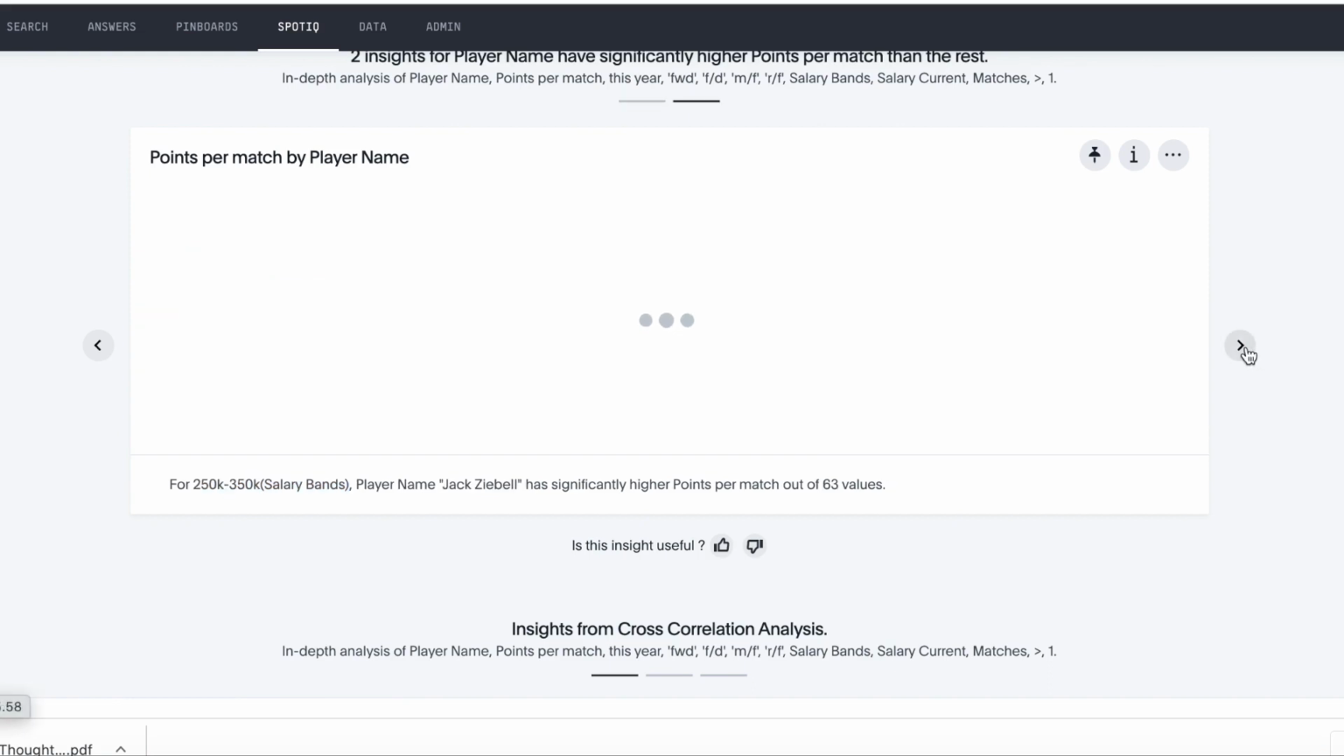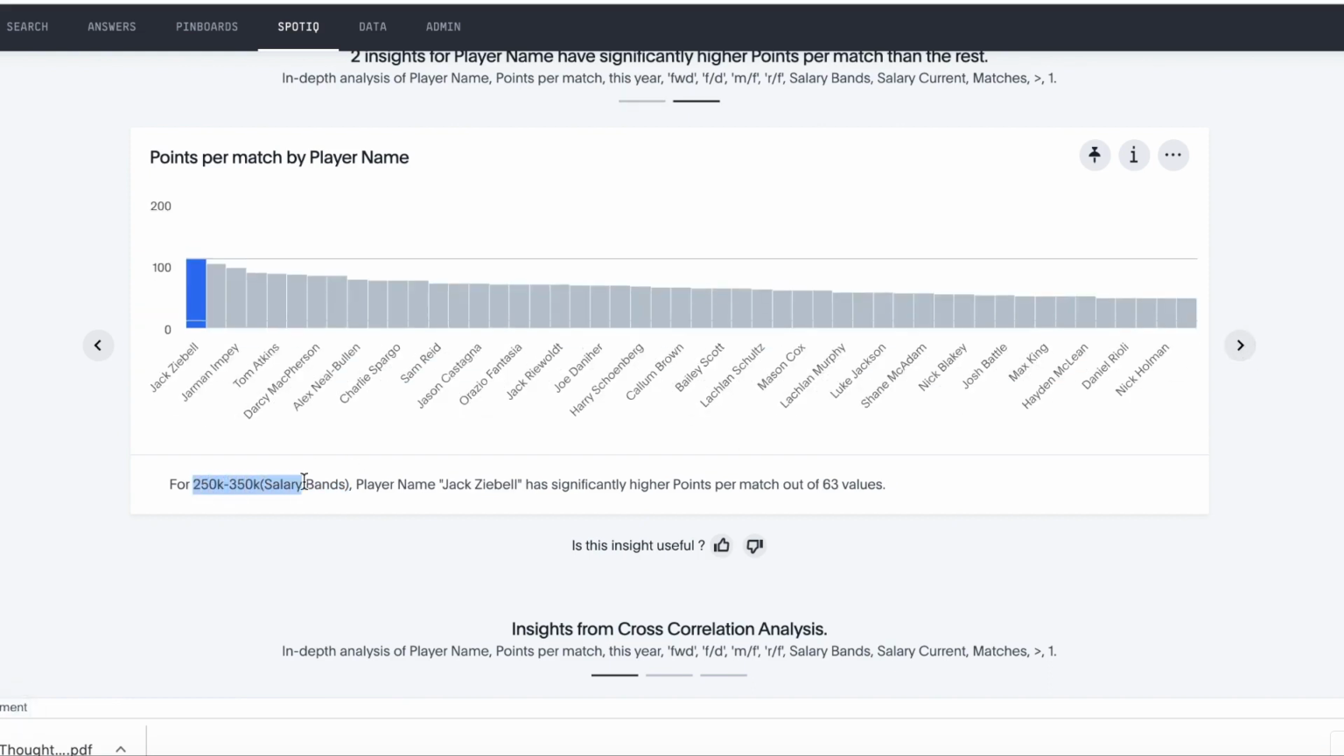Let's have a quick look. What else do we have here? And 250k to 350k salary bands. That Jack Zeeble is statistically much higher than his counterparts at this tier of salary. So again, these are two players that you really need to consider as potential short-term cash cow gains, that they're performing much above their salary band, but even the potential to move into the premium bands and be kept as top 6 players. So that's it for today.